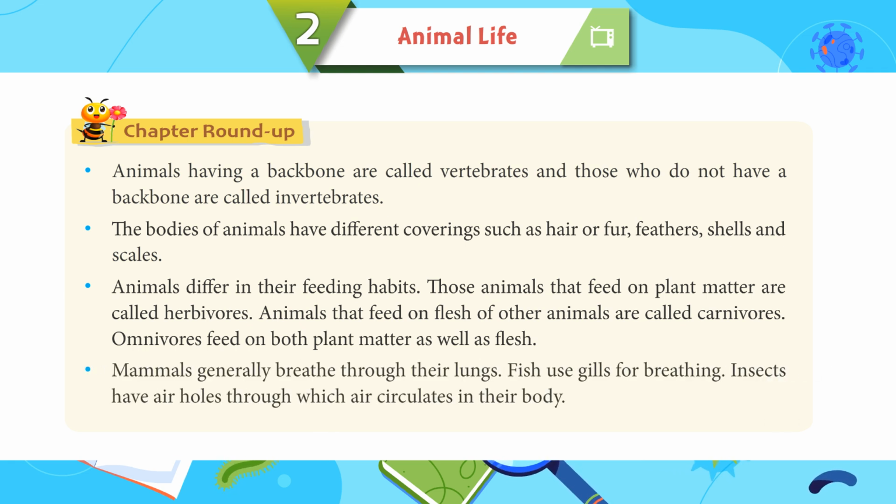Mammals generally breathe through their lungs. Fish use gills for breathing. Insects have air holes through which air circulates in their body.